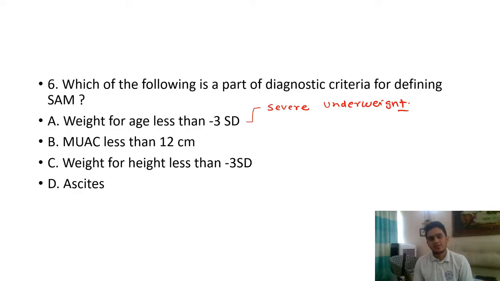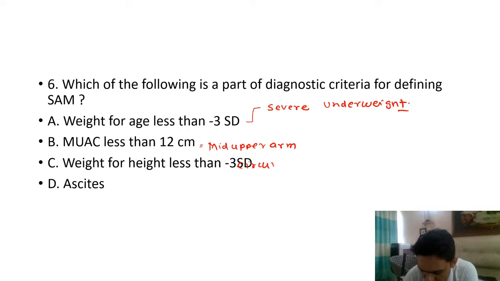Okay. So this tells you about severe underweight. When I talk about MUAC, what is MUAC? MUAC is mid upper arm circumference, correct?